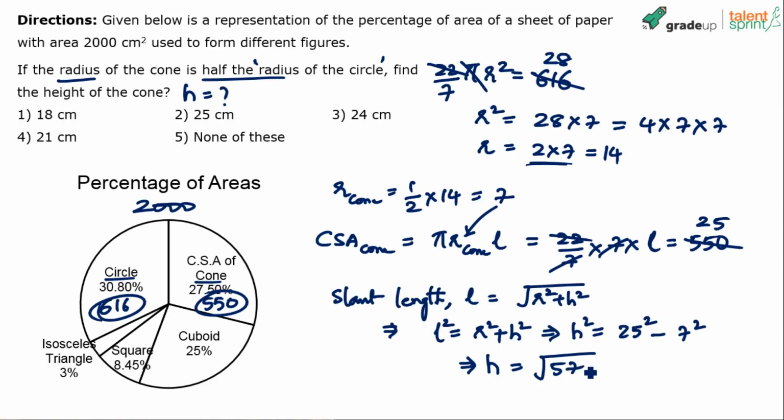See, all these steps have to be cut down. I'm just writing more steps so that you can follow easily. But when you do it yourself, you have to cut down the number of steps that you put on paper. The answer is going to be option 3, 24 centimeters. 24 is the final answer.